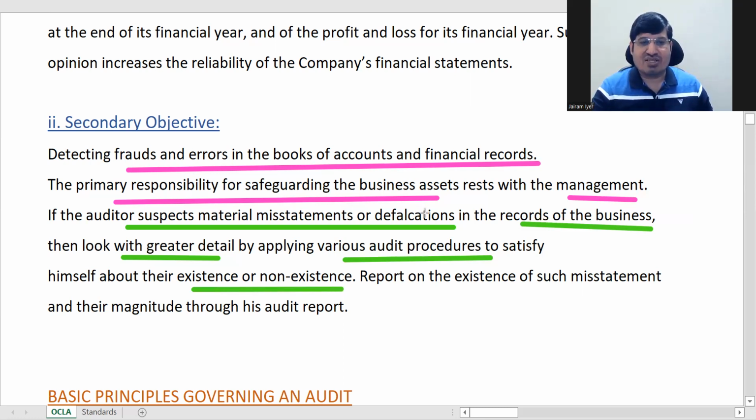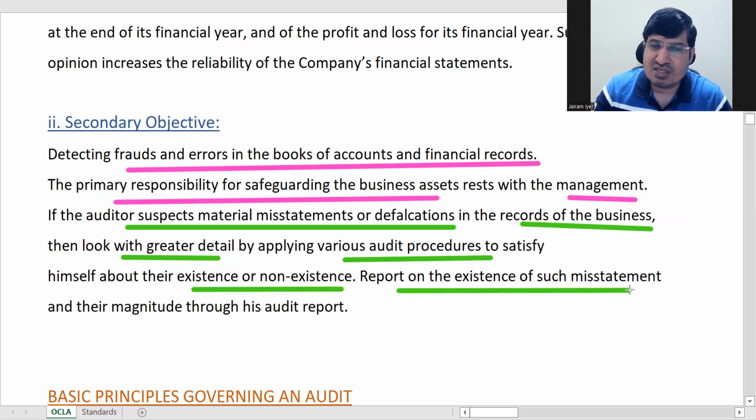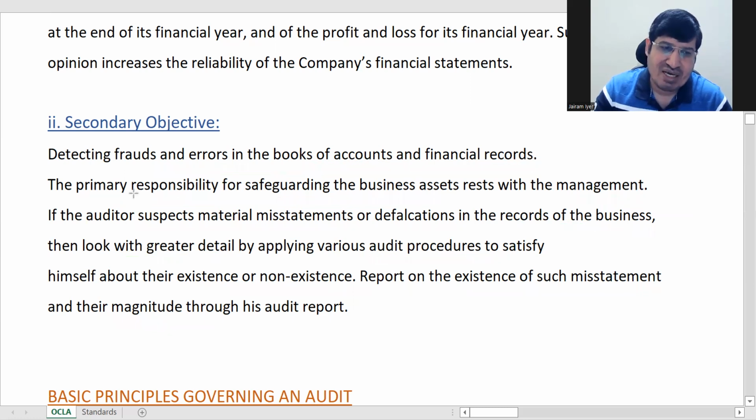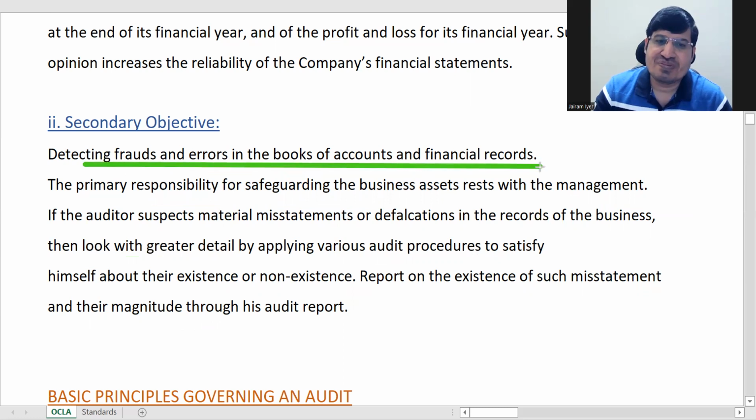Misstatements, defalcations, whether it is there or not. If he gets something by which he can suspect that there is some problem here, then he will go into greater detail and test it. Then he will also report the existence of such misstatements and their magnitude through his audit report. Okay, so basically what is this whole point? Detecting errors and fraud in the books of accounts and financial records. It is the secondary objective.